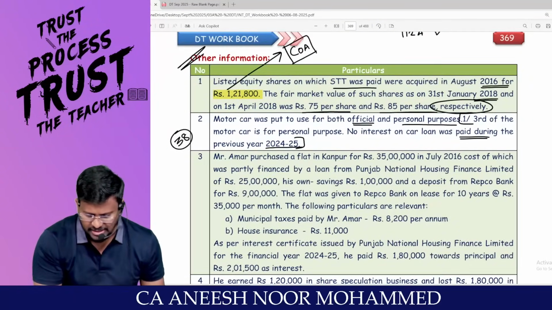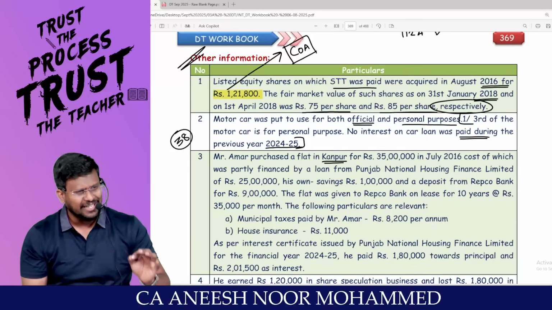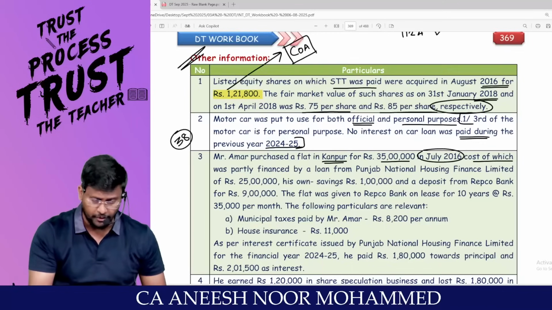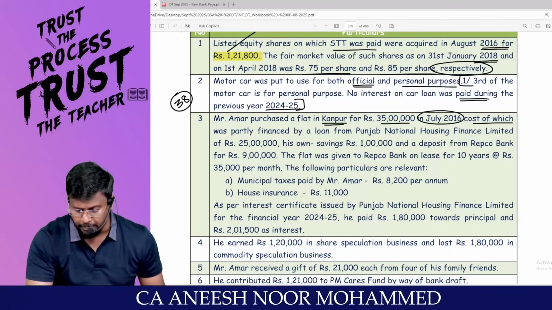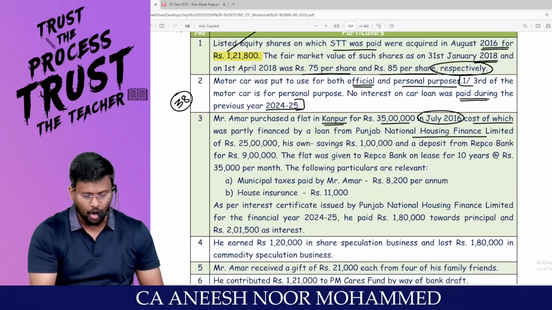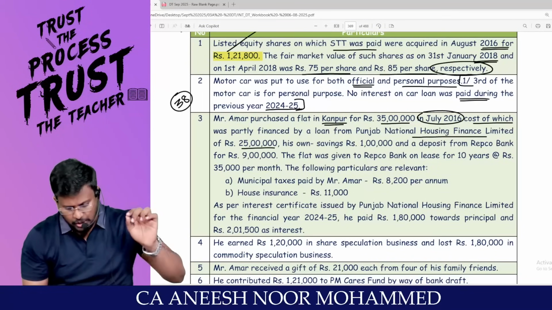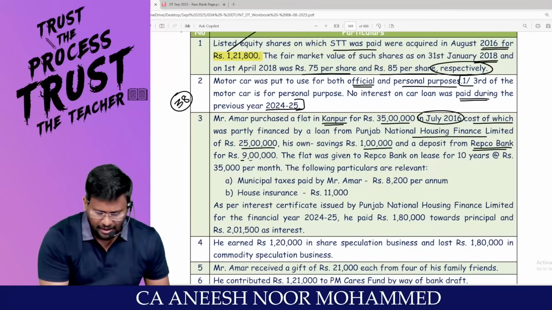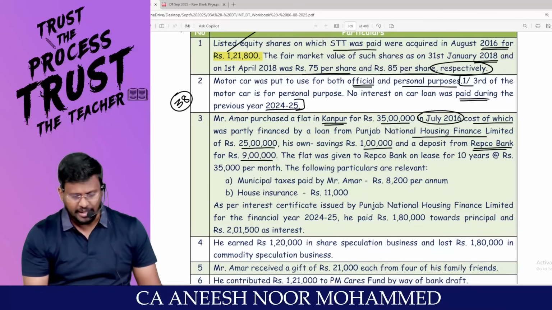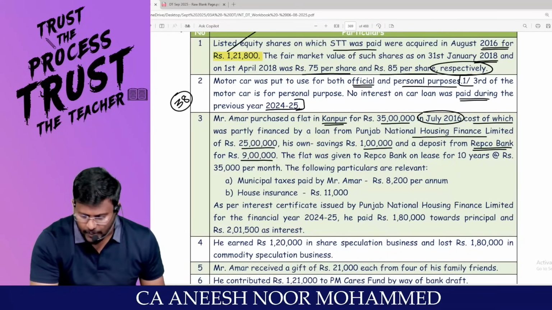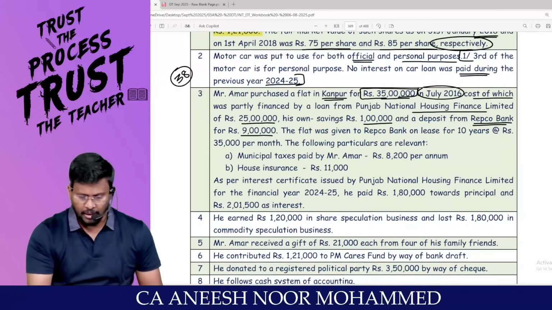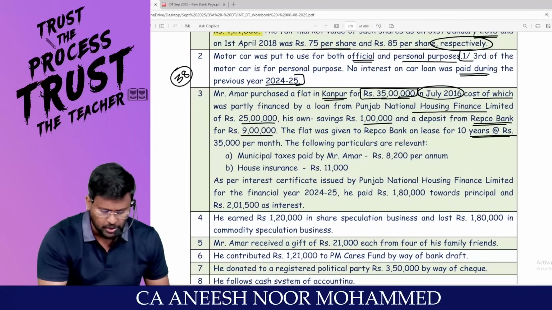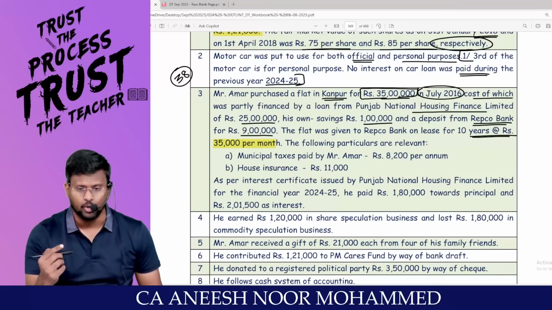Mr. Amar purchased a flat at Kanpur. Flat is a capital asset for rupees 35 lakh in July 2016. Cost of which was partly financed by a loan from Punjab National Housing Finance Limited of rupees how much lakh? 25 lakh. His own saving 1 lakh and deposit from Repco Bank 9 lakh. So 1 lakh plus 9, 10 lakhs. 10 lakhs plus 25 lakh. That's why 35 lakhs is matching. Accepting? The flat was given to Repco Bank on lease for 10 years at the rate of rupees 35,000 per month. That means income from house property they are talking about.